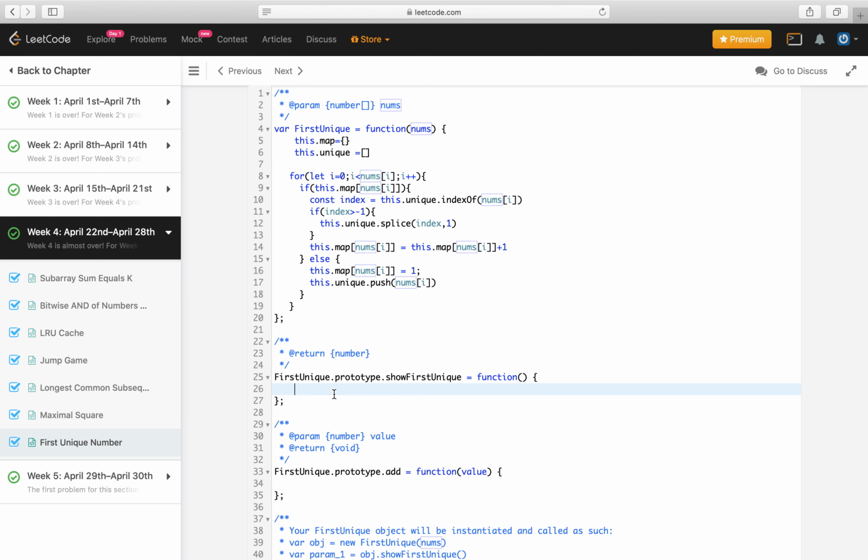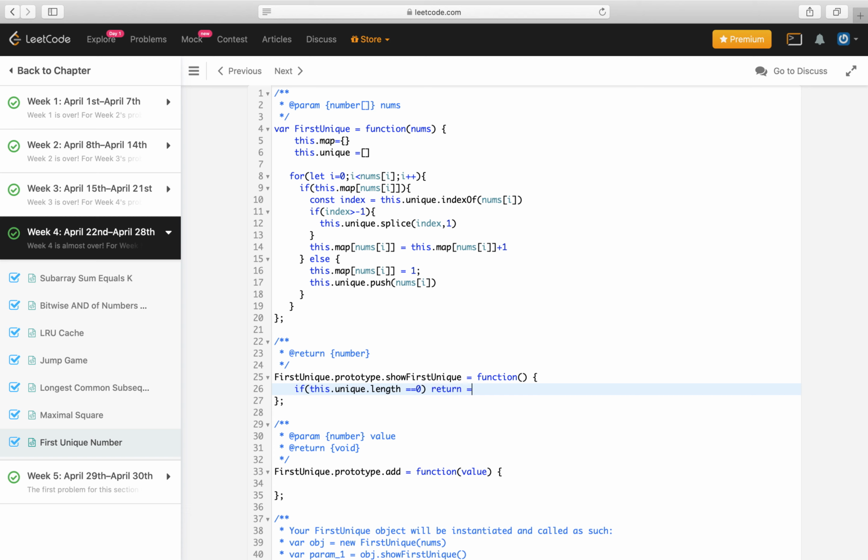Let's start with show first unique. To implement this function we need to show the first unique number, so for that we will simply check if this.unique.length is equal to 0. It means there are no unique numbers.